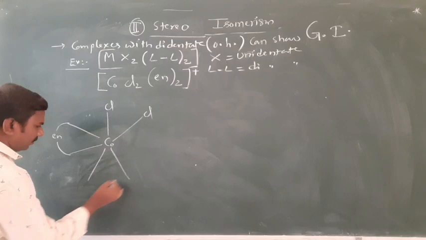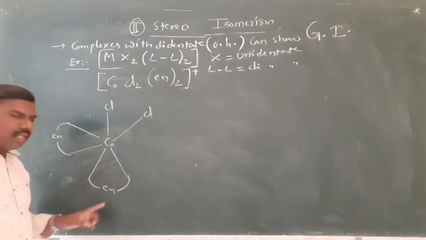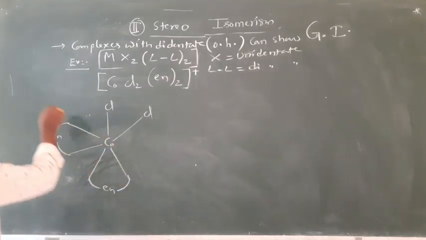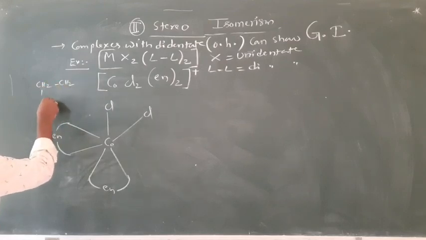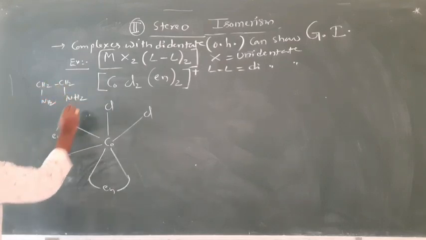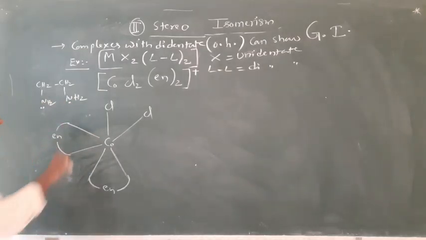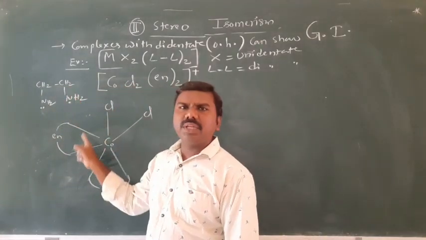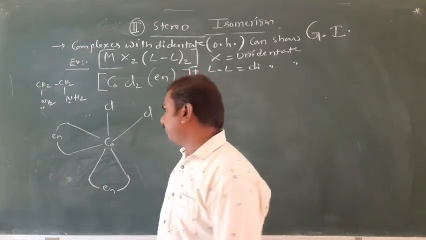Next. One ethylene diamine can form 2 bonds because ethylene diamine structure, as you know, CH2, CH2, NH2, NH2. These two can form 2 bonds. These are the 2 bonds. This is the complete structure. Every time no need to mention this full formula, simply you can mention its abbreviation en, simple form.